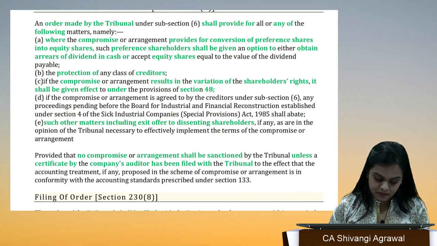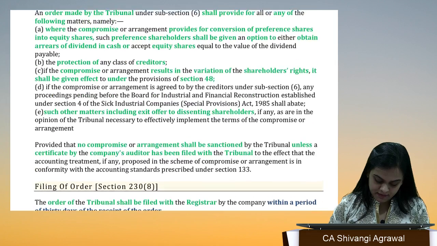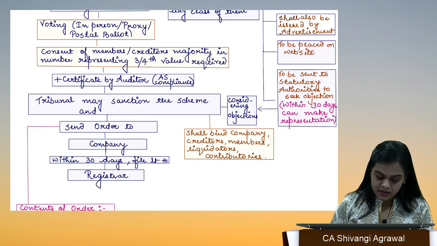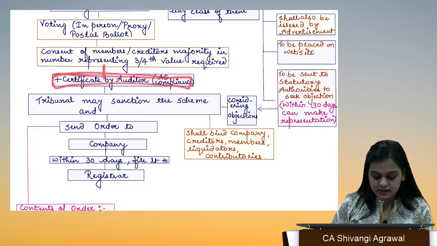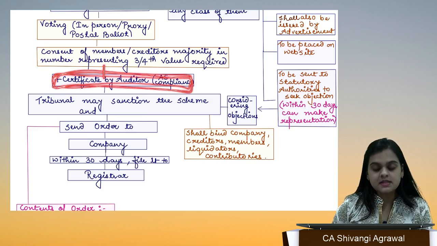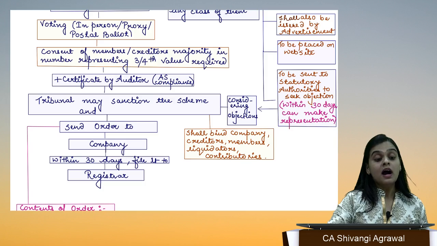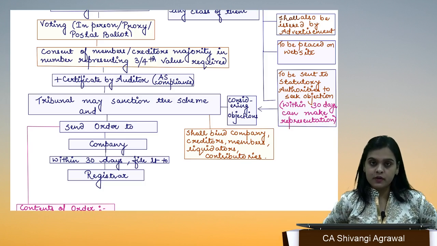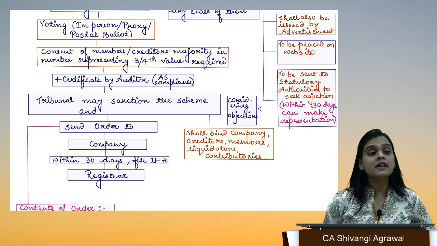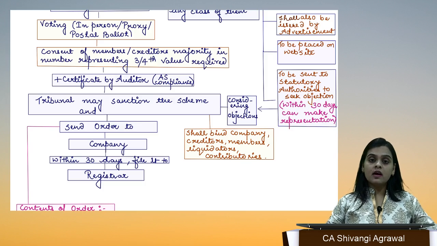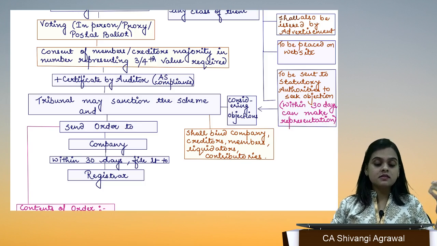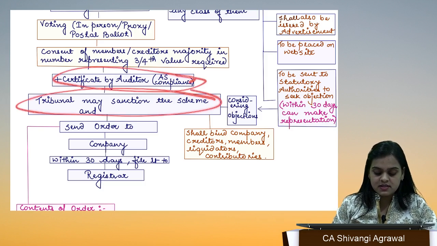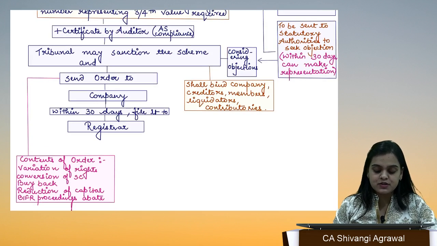Okay, now we have the contents of the order of the tribunal. This is one addition: we also need a certificate from the auditor. As I told you, how you are going to present it in the books of accounts is also important. How you are going to take care of the accounting, will you comply with all the accounting standards? So we need a certificate from the auditor in that regard also. Once we have obtained that and given it to the tribunal, the tribunal is going to sanction the scheme.